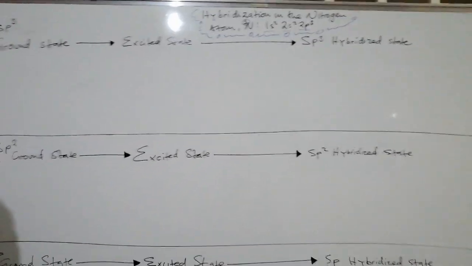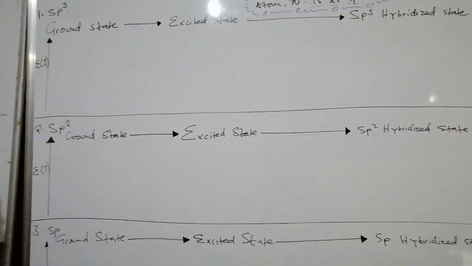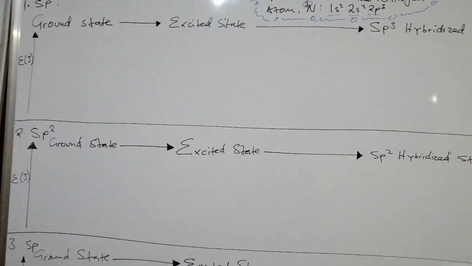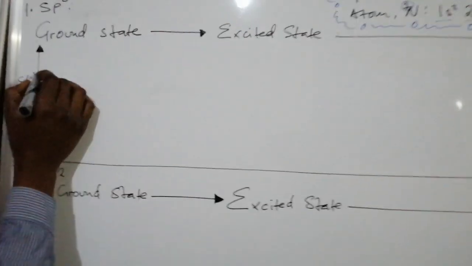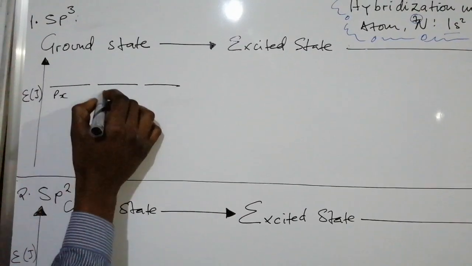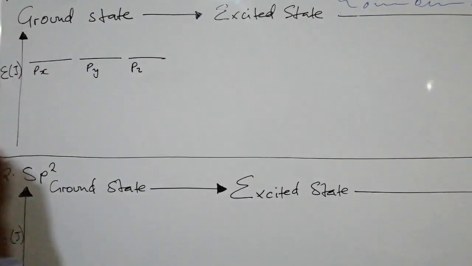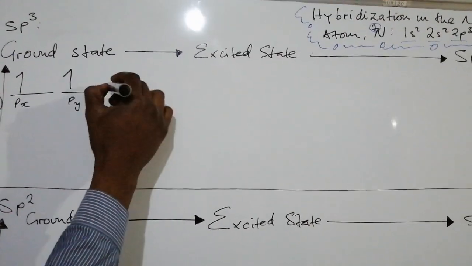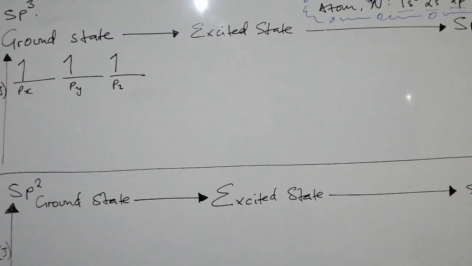So when we are trying to illustrate how hybridization occurs in the nitrogen atom, we start by showing the orbitals in order of increasing energy. So we have the 3 p orbitals in our nitrogen atom, and they have 3 electrons. So we have 1 electron of a single spin in each subshell.